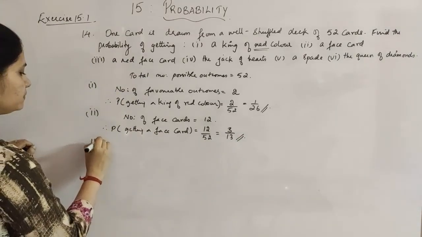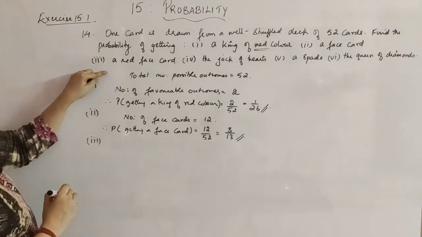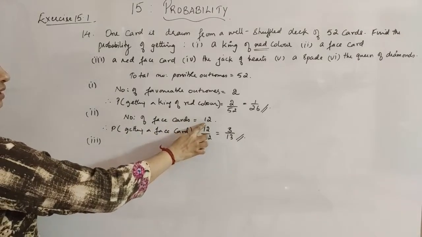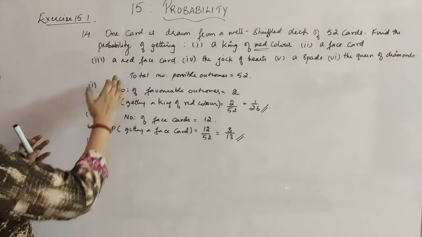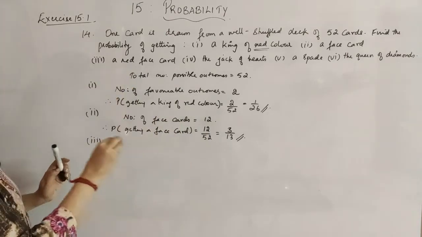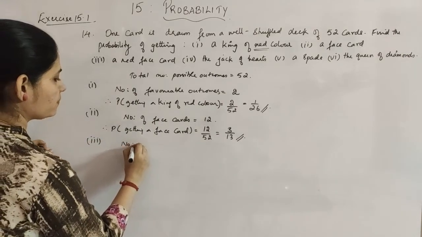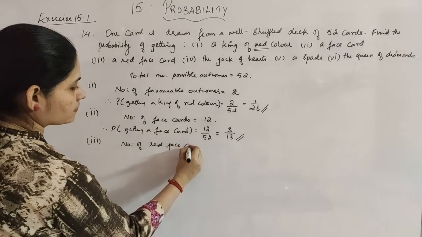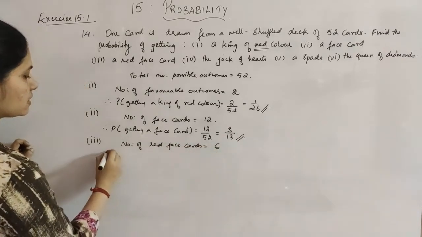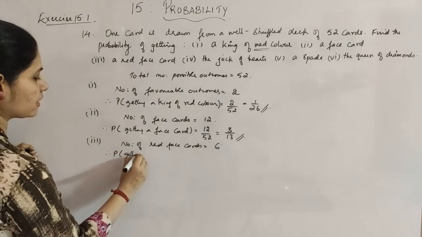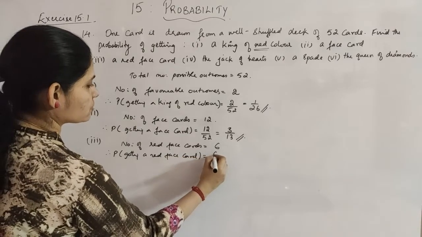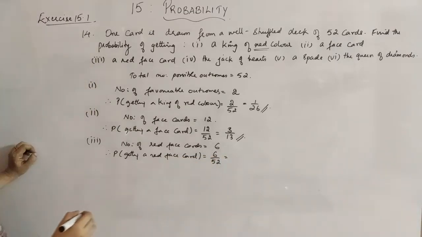Third one, getting a red face card. Again, for face cards you have in total 12. But if it is only for red color, you have here 3 and the other one 3, that is a total of 6. So the number of red face cards will be 6 here. Therefore, the probability of getting a red face card will be equal to 6 by 52, and 6 by 52 is 3 by 26.